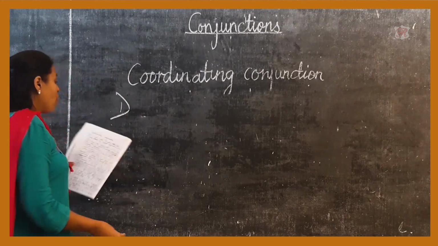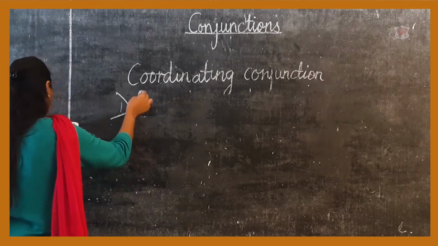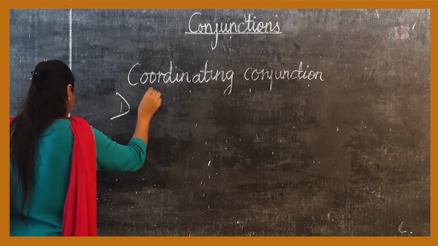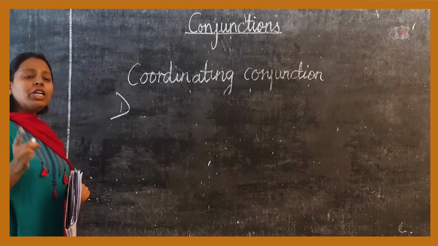The first is that we place a comma when we use one to connect two independent clauses.